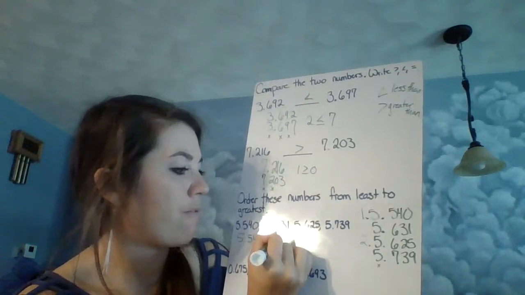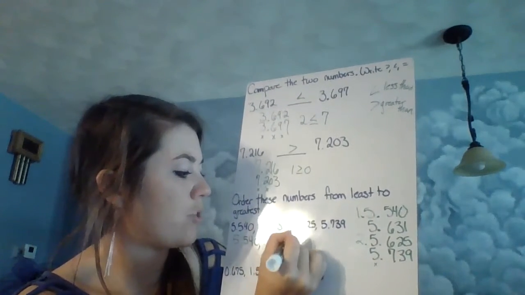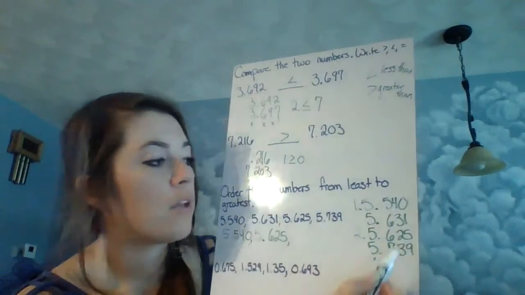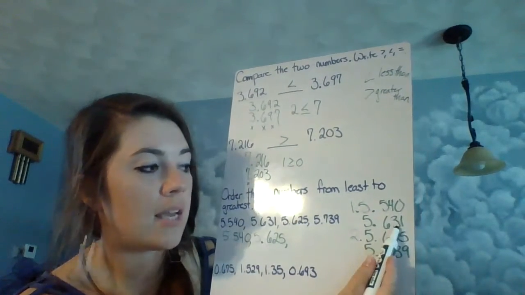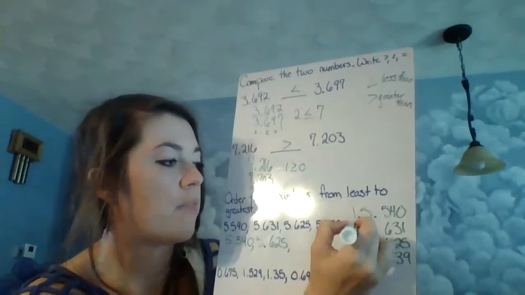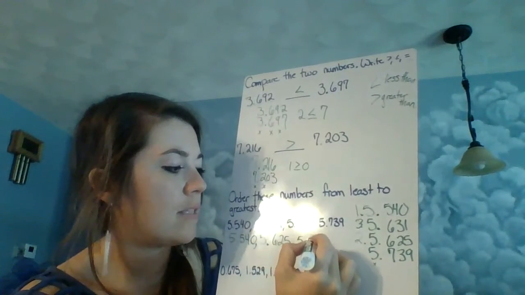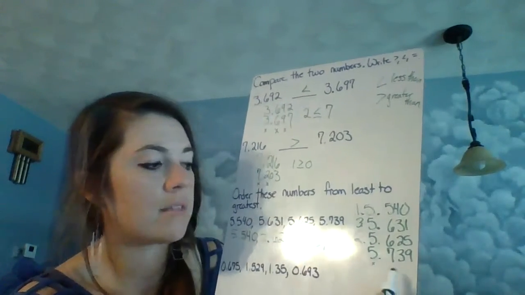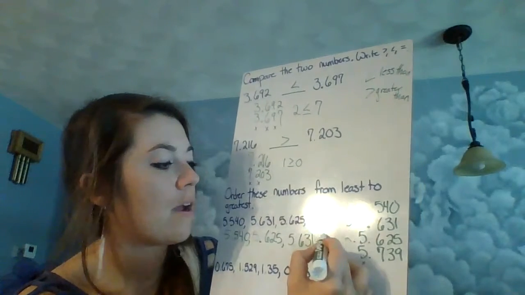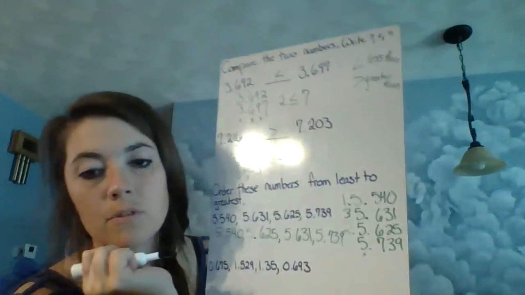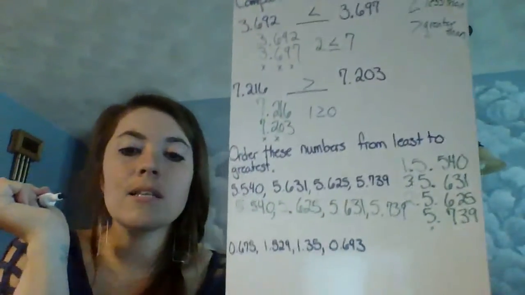So 5 and 625 thousandths will be the second one, which means the other one with the 6 and the 3 is going to be the third in our list. So 5 and 631 thousandths. And last but not least, our 5 and 739 thousandths. So this one takes a little bit more work.